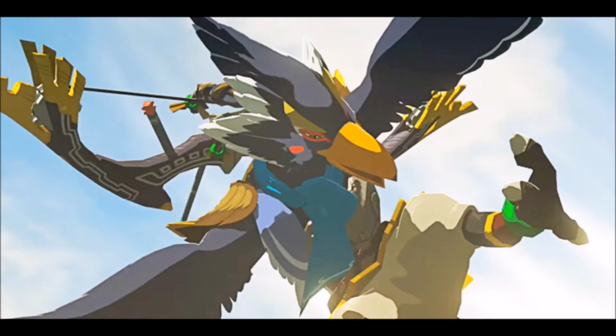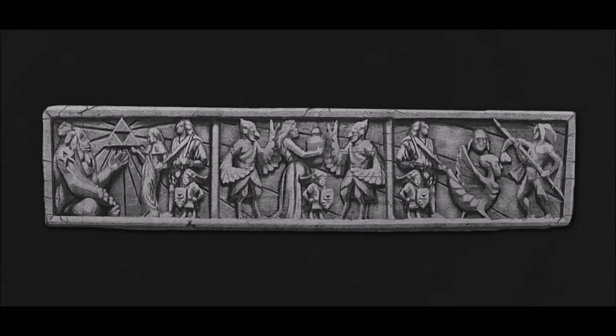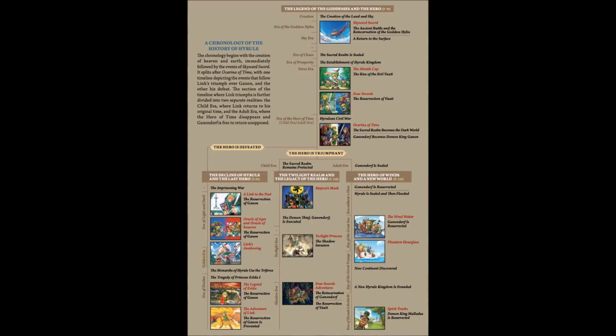Maybe this tile is showing the lineage of the child timeline. The left tile, Darunia, Ocarina of Time. The middle one, Breath of the Wild with the bird race. And the one on the right, the Yuga from Twilight Princess. If this is true, that means Breath of the Wild takes place after Ocarina of Time, but before Twilight Princess.